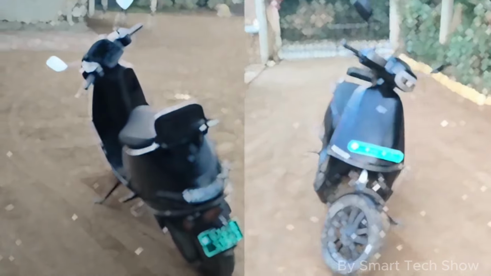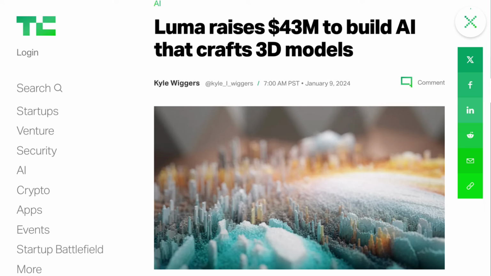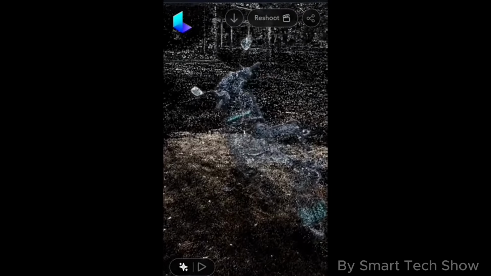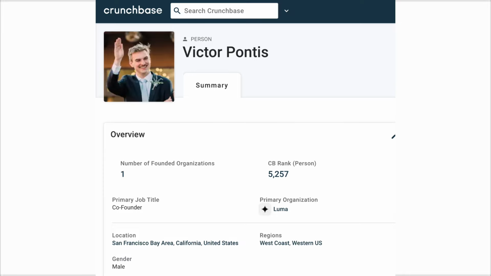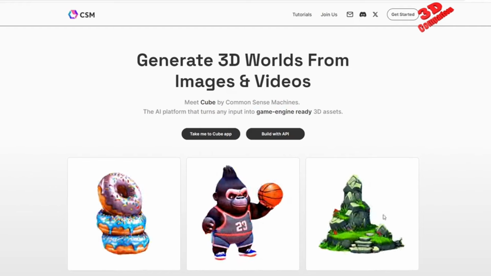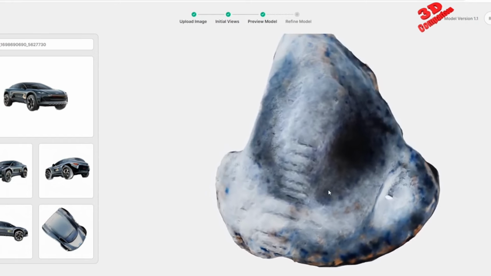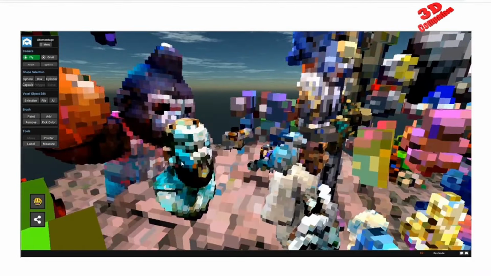Luma allows people to scan objects using their smartphones and remix objects, which raised 43 million and is leveraging a compute cluster of about 3,000 NVIDIA A100 GPUs. It's kinda cool that you can use the app to scan the surroundings and save moments in 3D. The super resourceful team doesn't have plans to tailor products specific to gaming. CSM is said to be good at mesh generation, potentially for 3D printing and gaming. They were founded in 2020 and have raised 10 million from VCs.